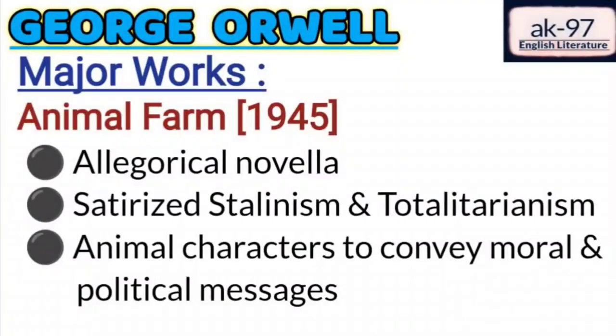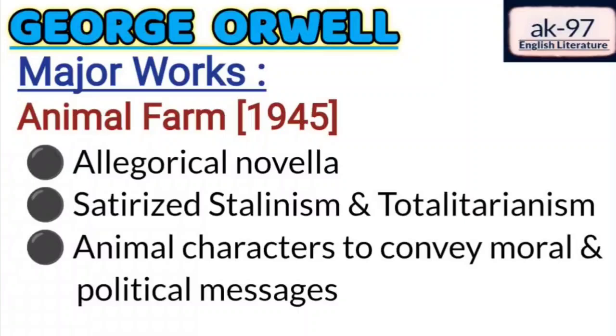Now we will see the Animal Farm written by George Orwell. Animal Farm was published in the year 1945, and it is an allegorical novella which has hidden meanings. It is the story about animals, but it has hidden meanings which conveys social, moral, and philosophical messages to the people.